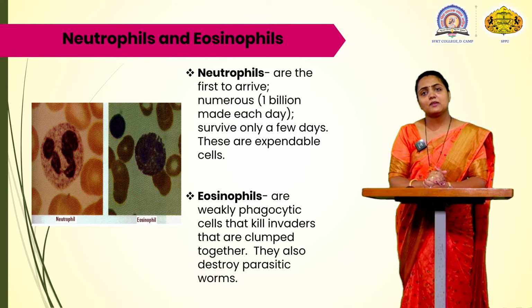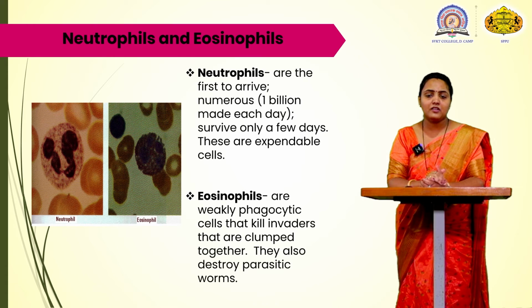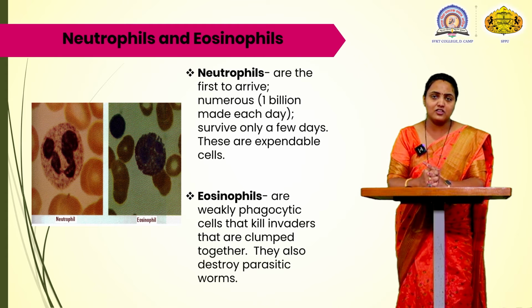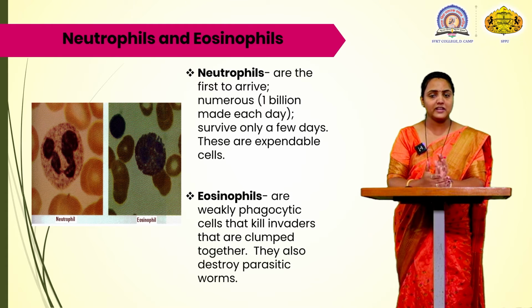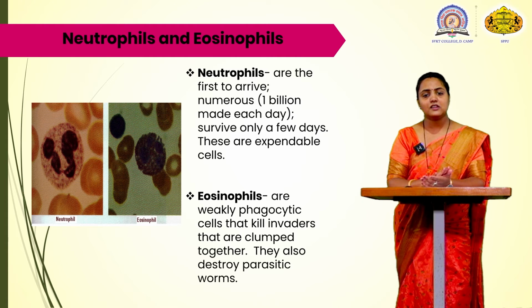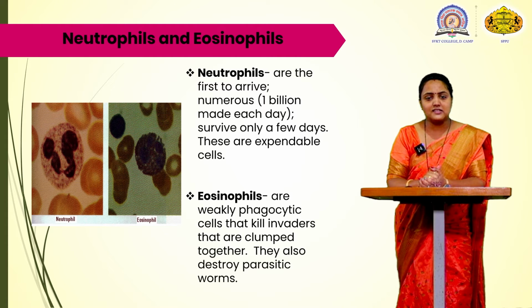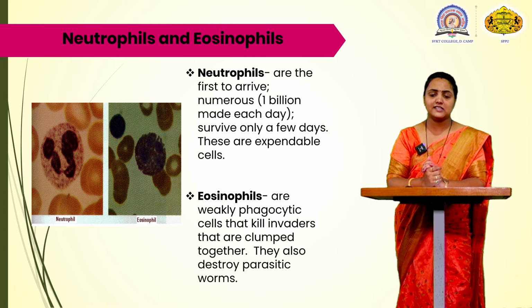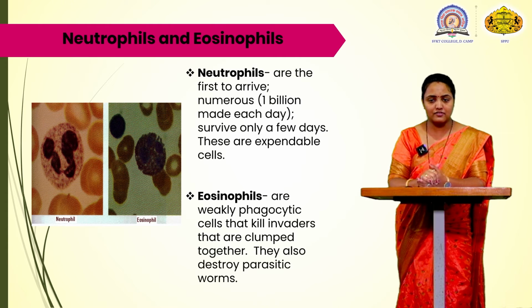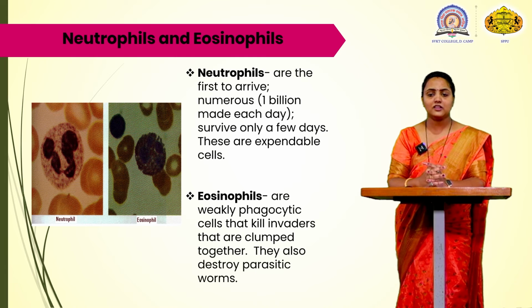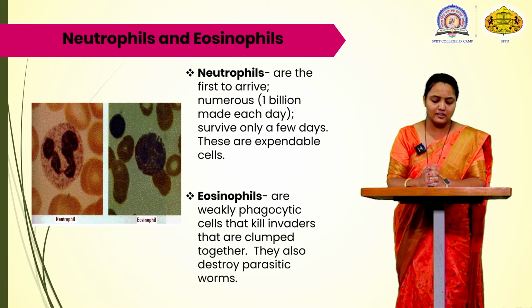The eosinophils are mostly weak, and these cells help to kill the invaders. Neutrophils are the first to arrive. They are produced in millions per day. They survive only for a few days and they are expendable cells. Eosinophils are very weak cells and they kill the invaders. They are clumped together and they also destroy parasitic worms.